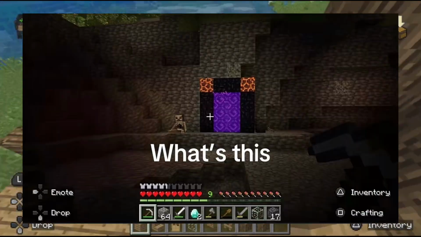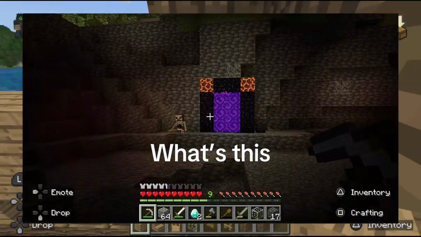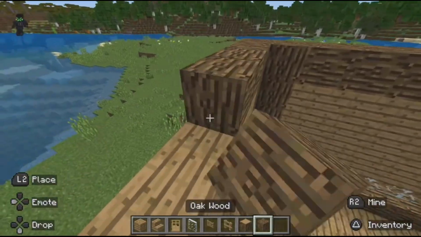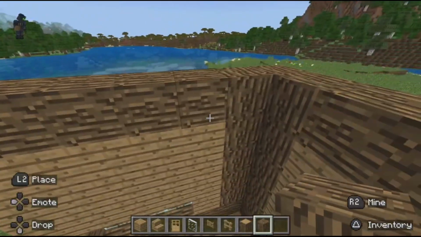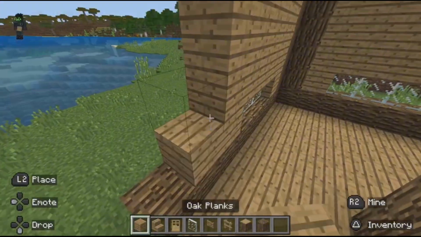In the next video, he finds a portal with 2 magma blocks and a skeleton sitting next to it. Now, in case you haven't played Minecraft before, skeletons don't spawn like that. Every time you see a skeleton, they're trying to kill you.